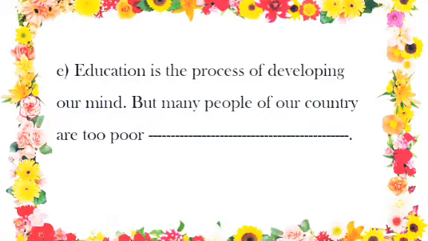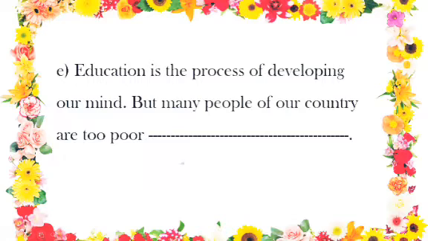Next one says, education is the process of developing our mind. So this is the process to develop our mind, but many people of our country are too poor. Yes, we all know many people of our country are too poor, and being poor, are they able to avail the facility of education?